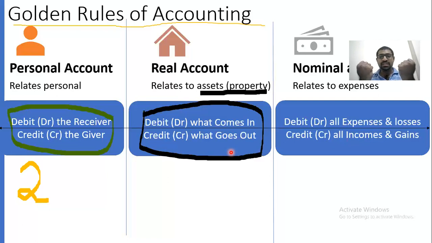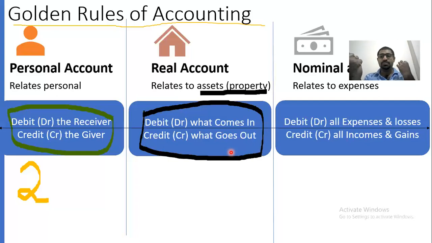Okay, so out of these two, this is cash. Right hand side always will give cash, and on the other hand machinery, when we receive machinery. So out of these two, apply this rule: debit what comes in, credit what goes out. Now what is coming to your business, what is going out from your business? Normally this rule is applicable here. See, debit what comes in. This is going out and this is coming in. So always machinery is coming in.